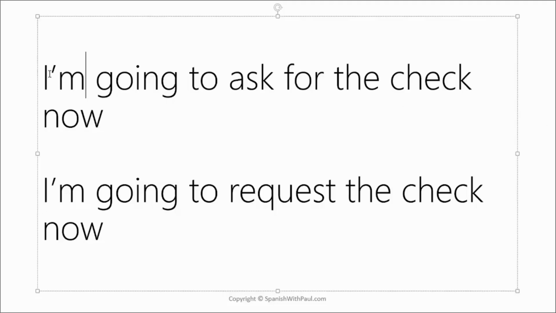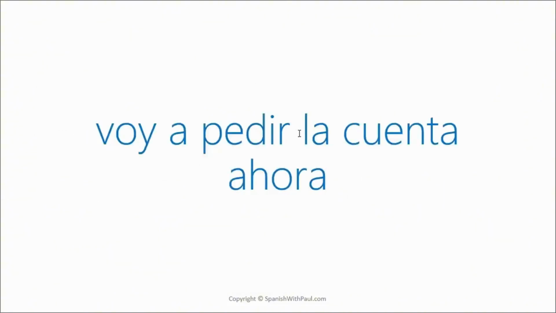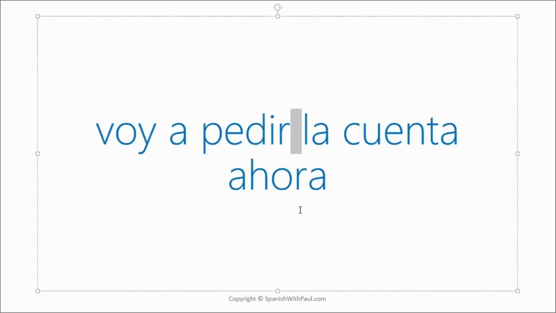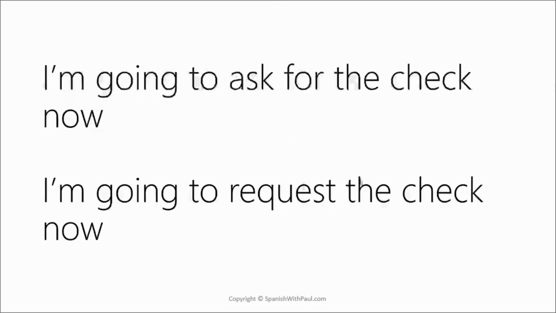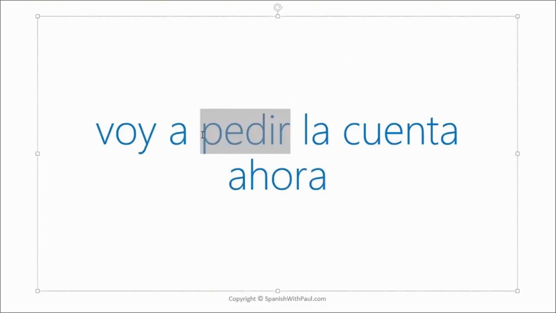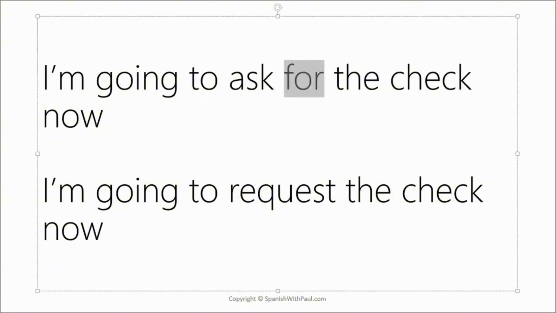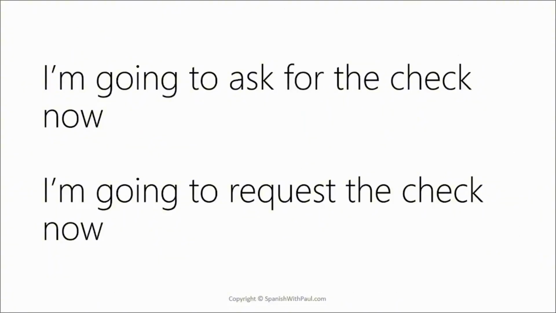So if we had I'm going to ask for the check now in Spanish, that would be voy a pedir la cuenta. You see there's no por or para because pedir means to request. And so we don't have the word here. So that's the first thing to be aware of, is that when you're using pedir, you don't have to worry about the word for, even though you're going to see it in the English sentence that you are translating.